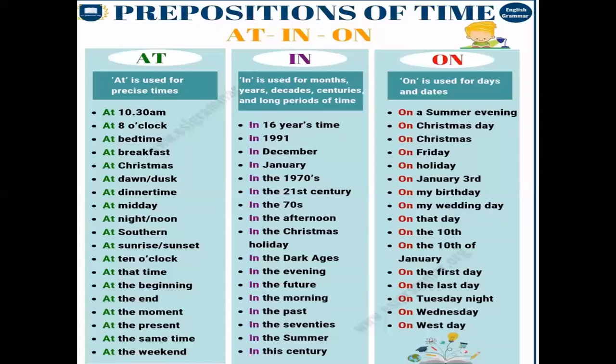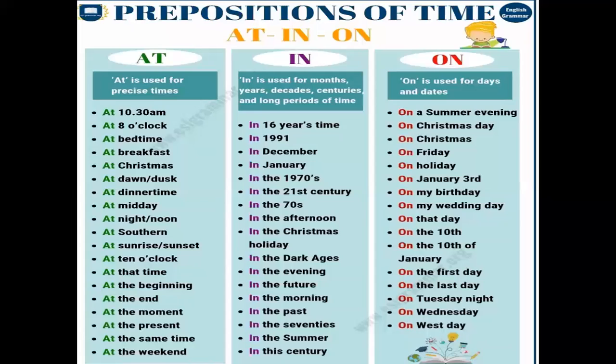Now between. If you want to use between for preposition of time, how can you use? You will use between two times, like I can stay with you between 5 p.m. and 6 p.m. So you are giving a time between this time period. Next, for.